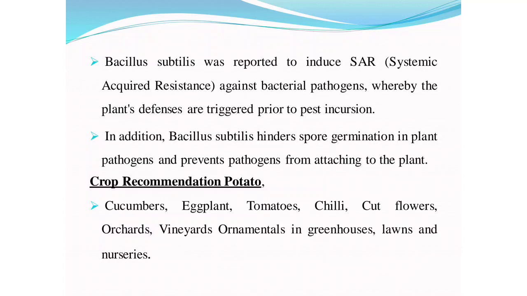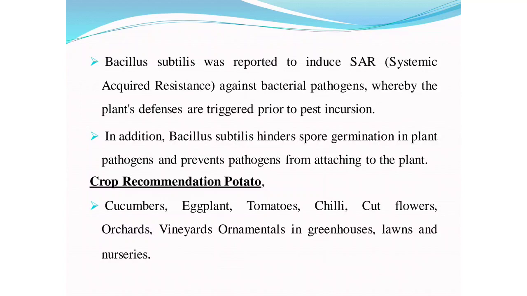In addition, Bacillus subtilis hinders spore germination in plant pathogens and prevents pathogens from attaching to the plant. Bacillus subtilis works as a biocontrol agent against plant pathogens and plant disease. Recommended crops are cucumber, eggplant, tomatoes, chili, cut flowers, orchards, ornamentals in greenhouses, and lawns and nurseries.